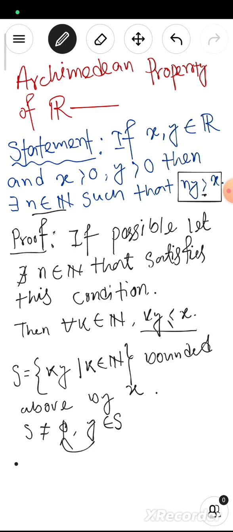Then what we get from above is that S is bounded above and non-empty. Then by the supremum property or least upper bound property, the supremum of S exists.